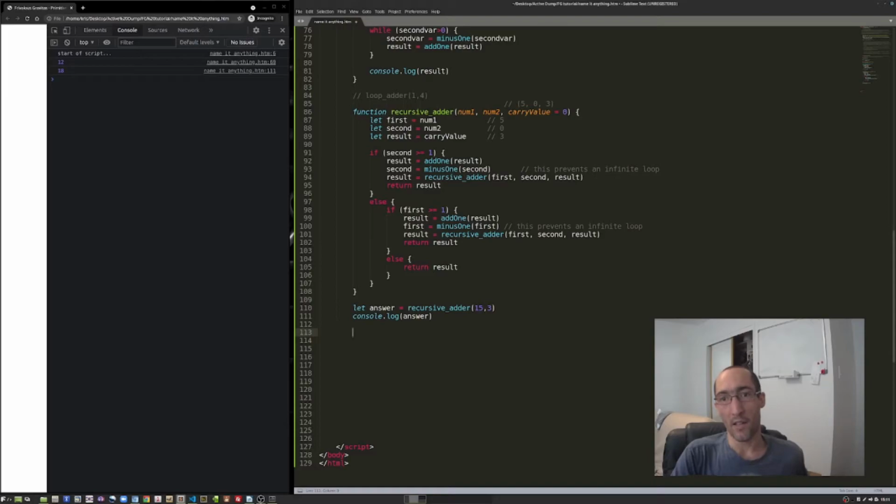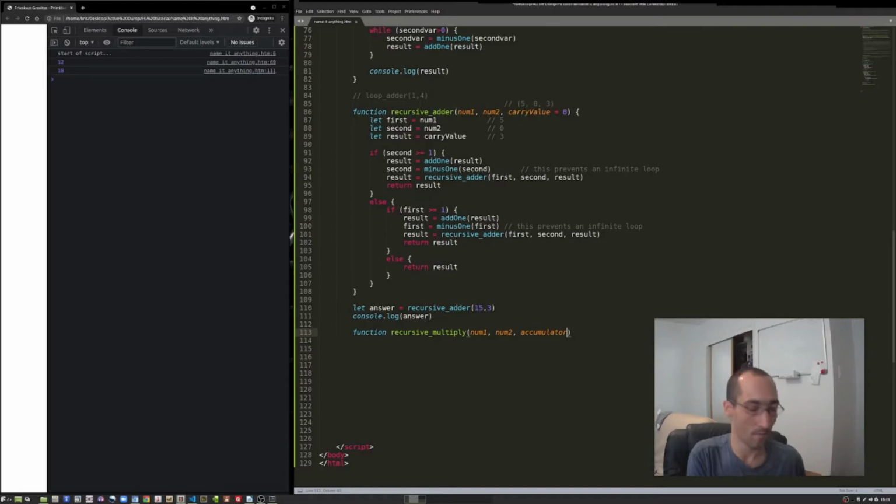So we've got an adder together. What can we do with an adder? Well, now we can make a recursive multiplier. And in the same way we made an adder, we're just going to define a function. Let's call it recursive multiply, just to be a little consistent. And we'll stick to the same naming conventions as before, just to help us. But instead of carry, let's just call this accumulator, because that might make more sense.